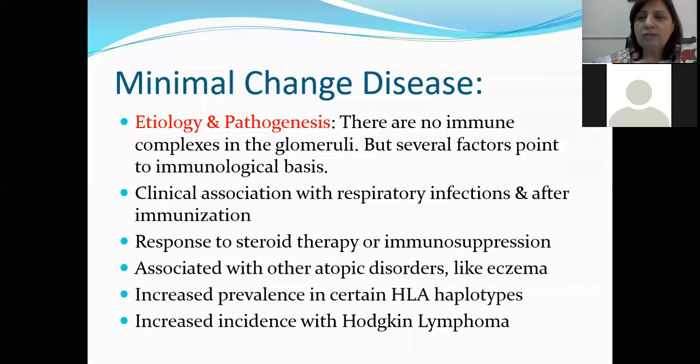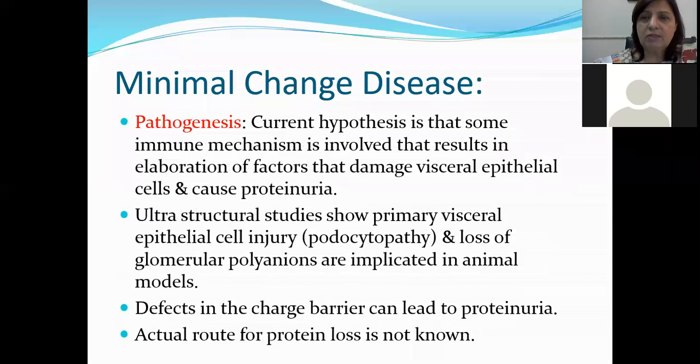It is also associated with other atopic disorders like eczema, certain HLA types have more prevalence of minimal change disease than others, and sometimes it is associated with Hodgkin's lymphoma in older people.